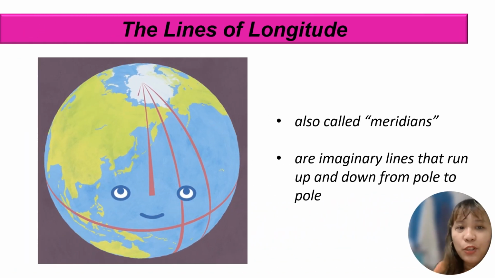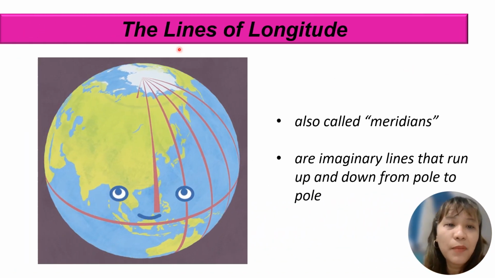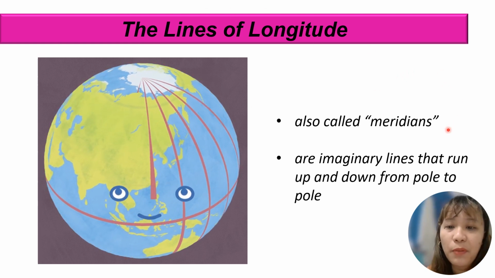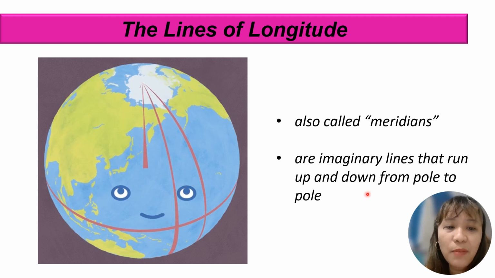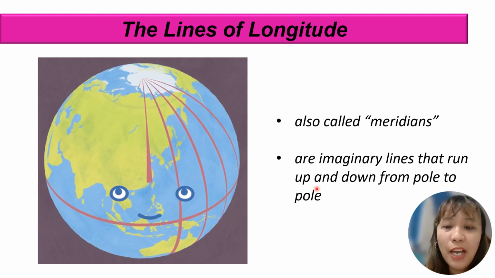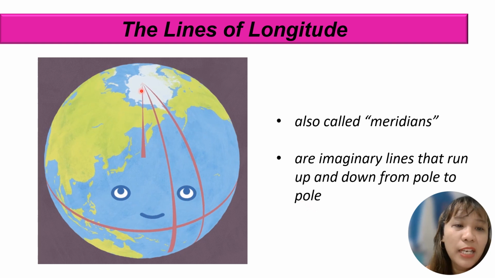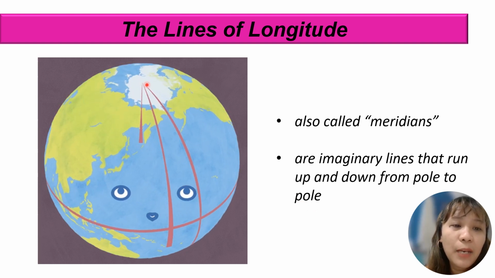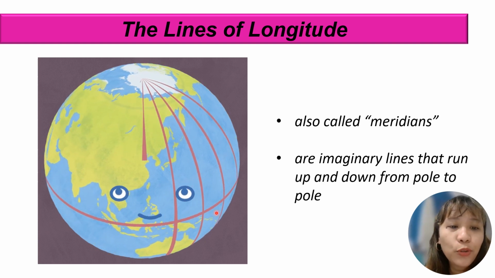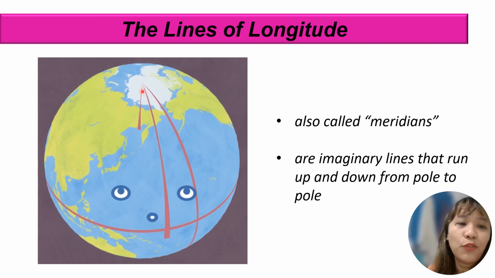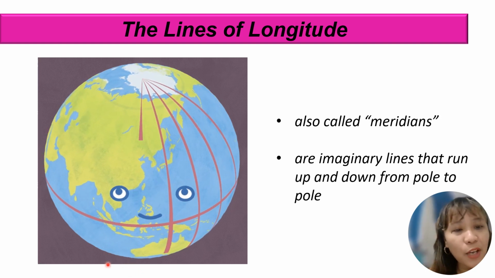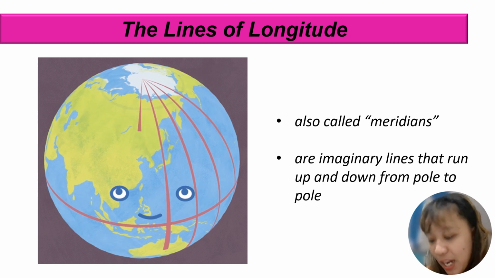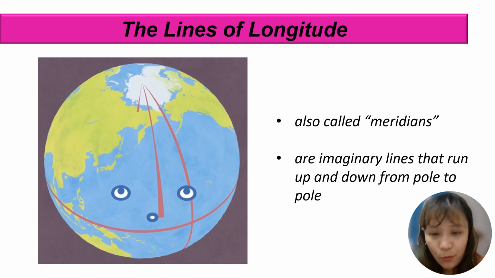The other line that composes the coordinate system is the lines of longitude. They're also called the meridians, and they are the imaginary lines that run up and down from pole to pole. So from North Pole to South Pole or from South Pole to North Pole. They are again imaginary, meaning they are not real.